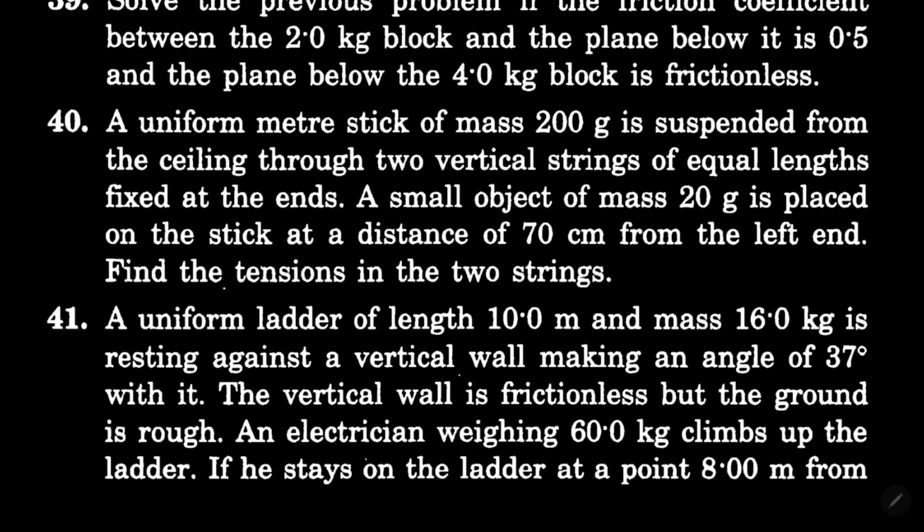In question 40, a uniform meter stick is there. A small object of mass 20 gram is placed on the stick. Find the tension in the two strings. Solution 40.